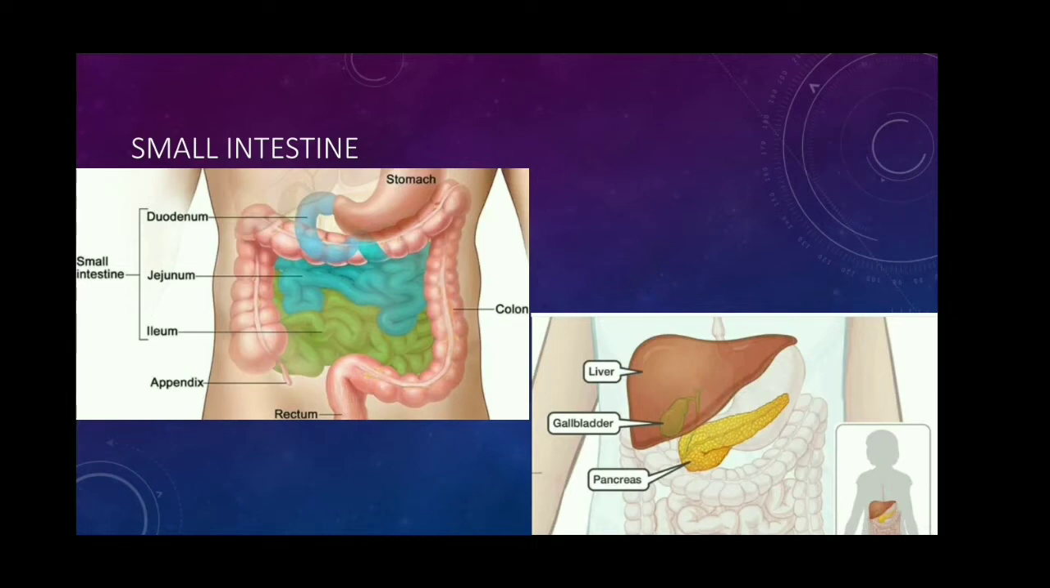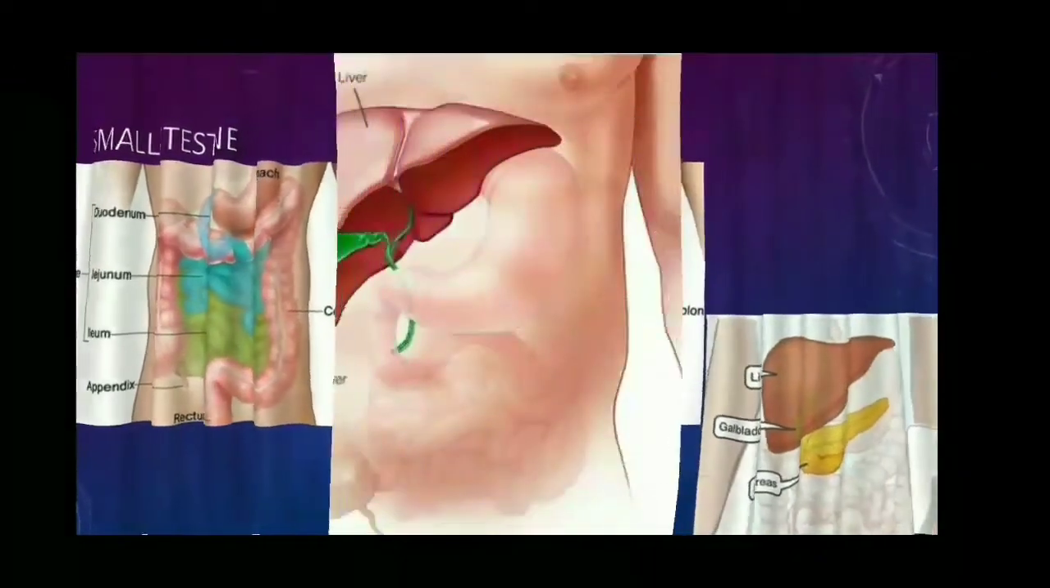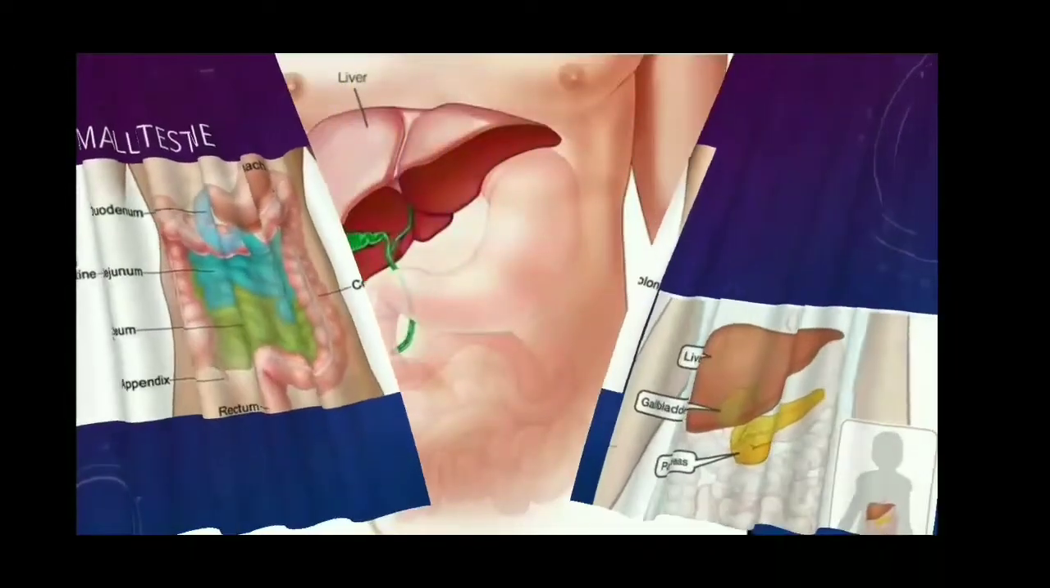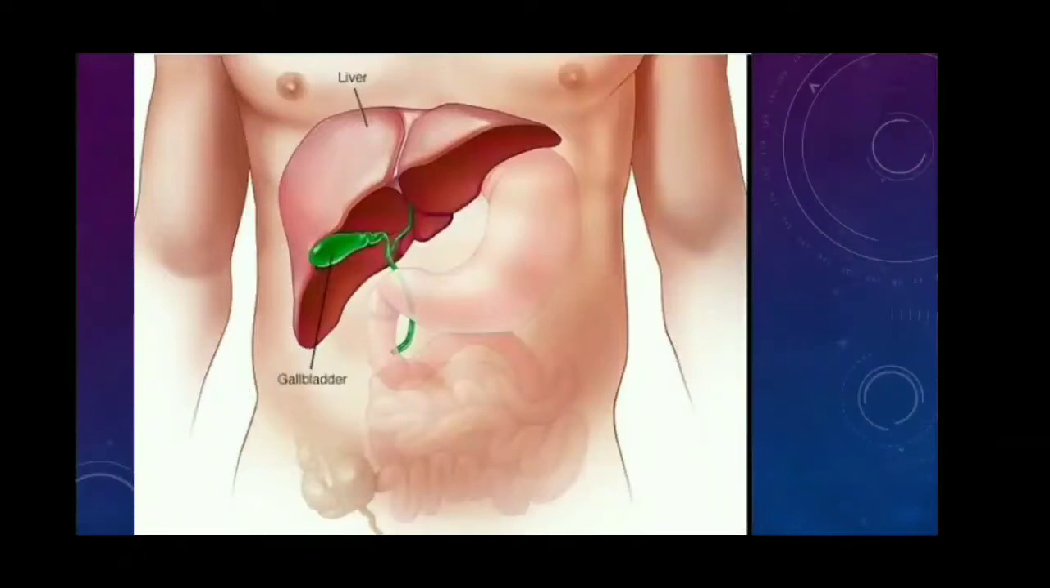Next, let us study the accessory digestive glands, that is liver and pancreas. Liver. The liver is the largest digestive gland. It is also the largest organ of the human body. It is reddish in color. It consists of two lobes, a large lobe and a small lobe. This is the right lobe, and this is the left lobe. The right lobe is larger than the left lobe.